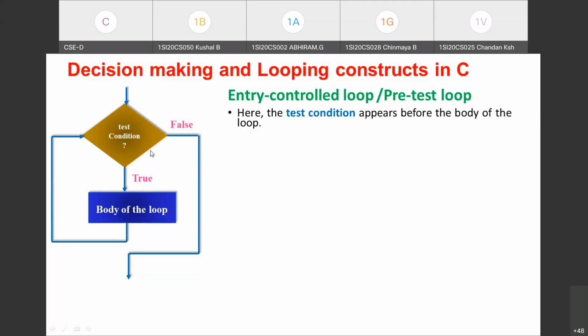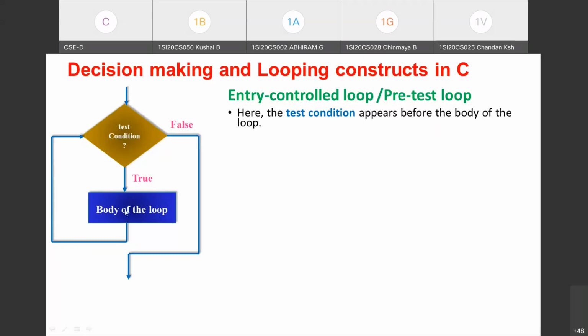If the test condition appears before the body of the loop, then it is an entry control loop or pre-test loop. It is called a pre-test loop because first it is going to test the condition. As you can see in the flow chart, the test condition appears before the body of the loop, so first it is going to test the condition. If that test condition evaluates to true, then only the control enters the body of the loop.